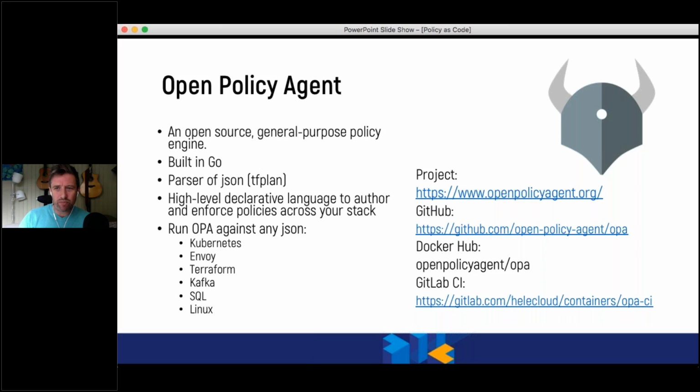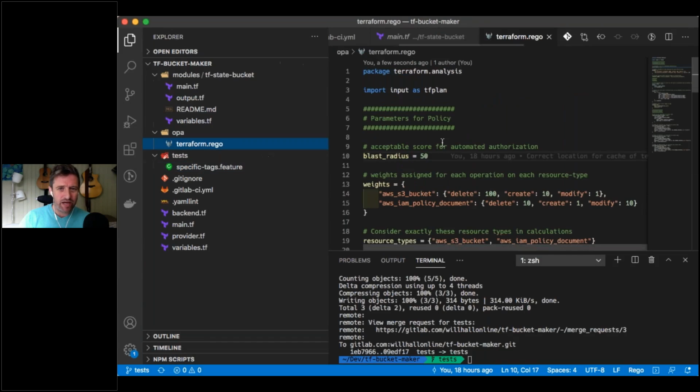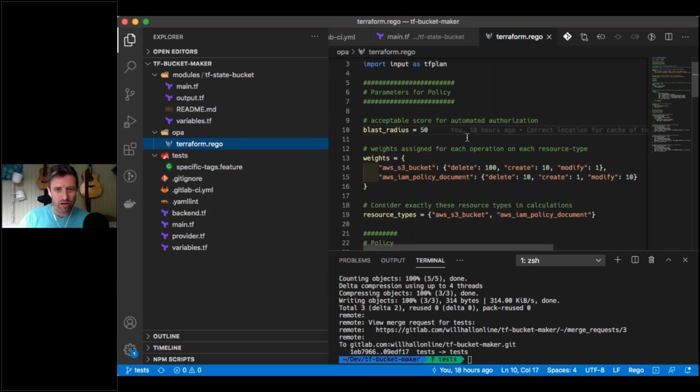So what I've got set up inside my code for running Open Policy Agent is that we've got the ability to input this package, and if you've used Sentinel, it's a relatively simple idea. And we've got this idea of having a blast radius. So the blast radius is going to accept how much damage we're going to accept with the items that we run. So our blast radius is going to be set to 50, and this is going to be important to remember when we look back at these shortly.